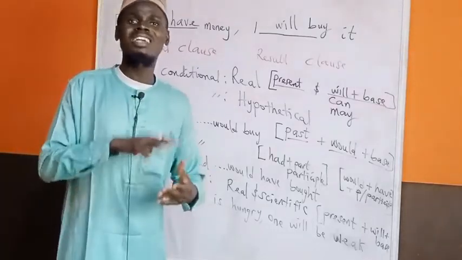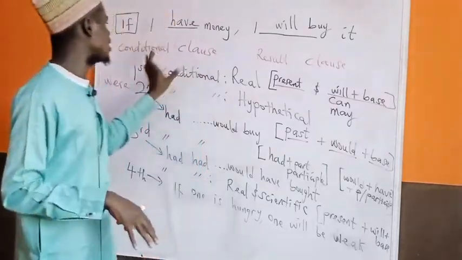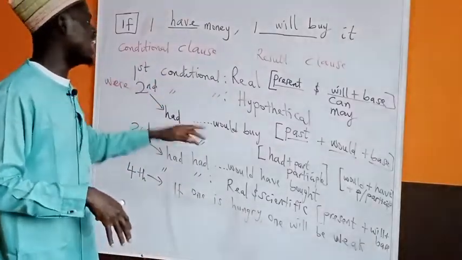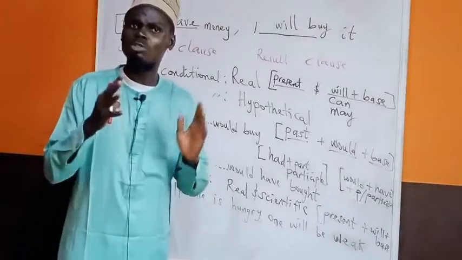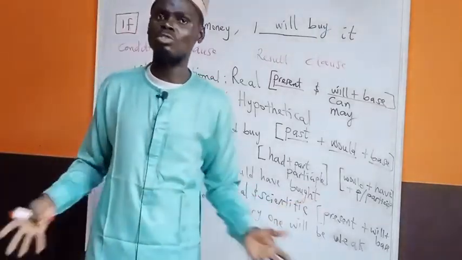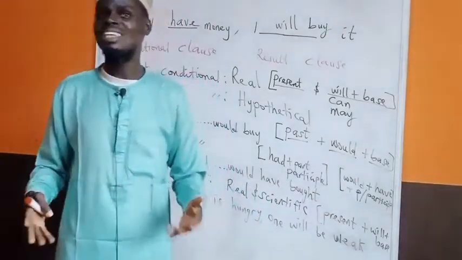So for you to select the right verb there, you use the past tense of the verb have, which is had. You say, if I had money, I would buy it. Once you say that to the hearer, they would have known that you do not have money, so you cannot buy it because you don't have money.